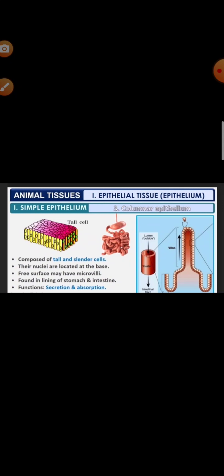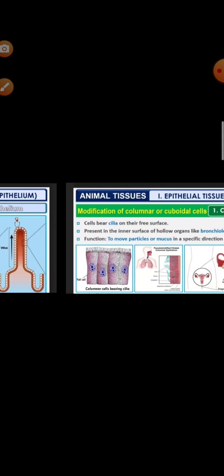What is its location, or where is it found? Columnar epithelial cells are found in places where absorption and secretion are the main functions, like the mucous membrane present in the nasal cavities, stomach and intestine. The intestinal mucosa has brush bordered columnar epithelial cells to increase the surface area for absorption.